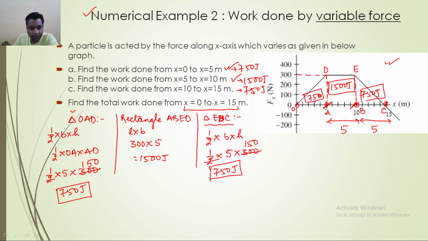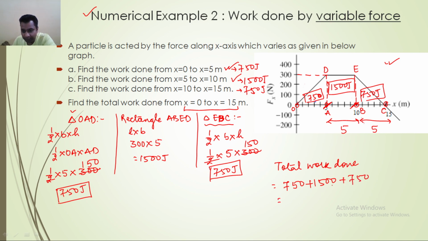Now the last part, we have to find out the total work done from x is equal to 0 to x is equal to 15. That's very simple. As I told you, simply add all these algebraically. So the total work done is equal to 750 plus 1500 plus again 750. When you add all these things, it comes out to be 3000 joule, and this is the required answer of the second part.